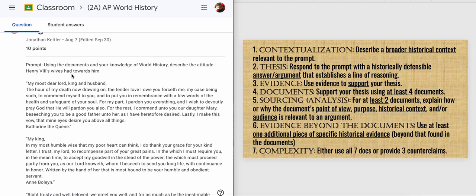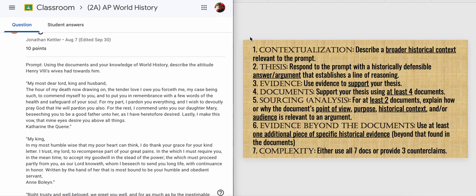So the first thing we do is contextualization. All right, these are the 7 components of a DBQ. And in the 4 paragraphs that we write, total of 4 paragraphs, we include these 7 total. Not all of these in every paragraph, but in total in the 4 paragraphs, we try to include all 7 of these. So starting with contextualization, this is where we describe a broader historical context relevant to the prompt.